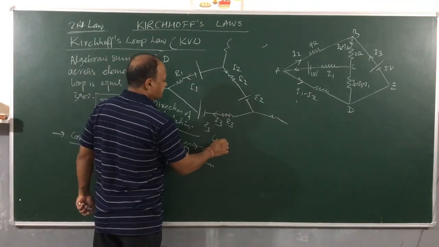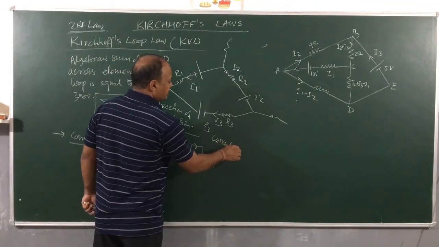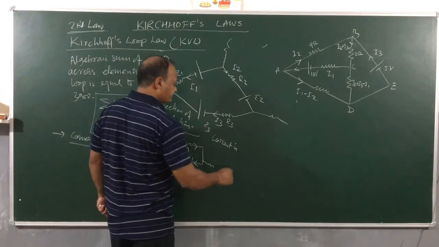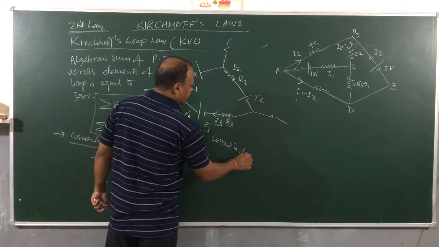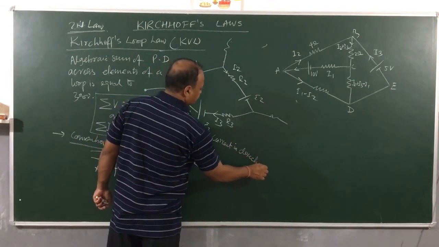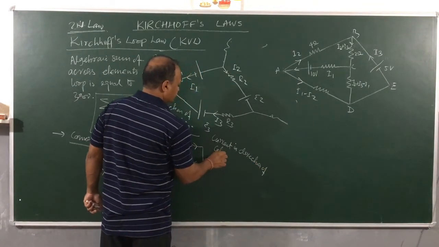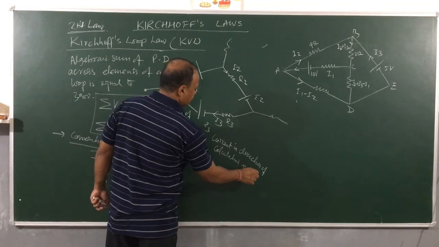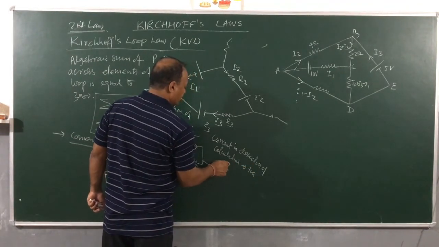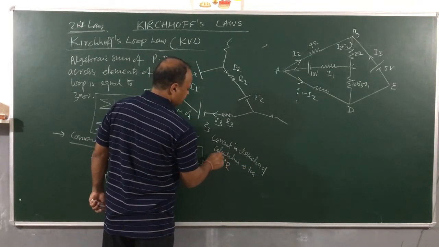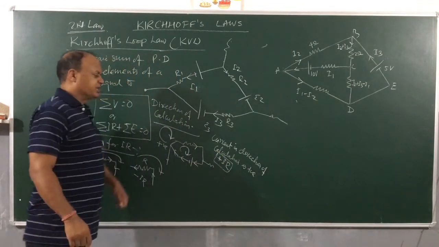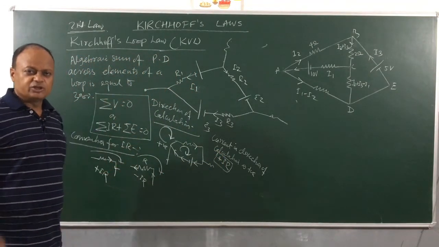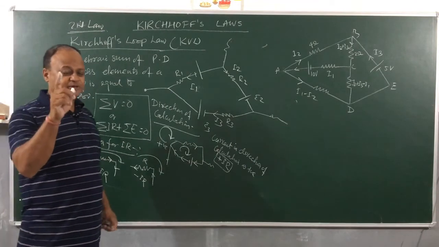So what will you say? Current in the direction of calculation is taken as positive, so IR will be positive. But the opposite direction will be taken as negative. So you understood the sign convention for IR, don't make any mistakes.